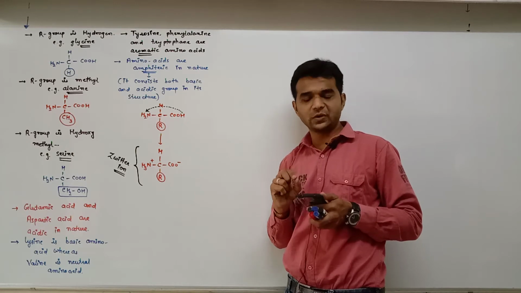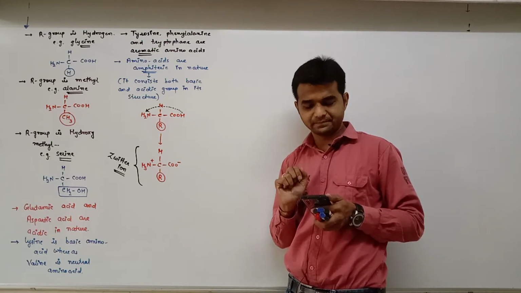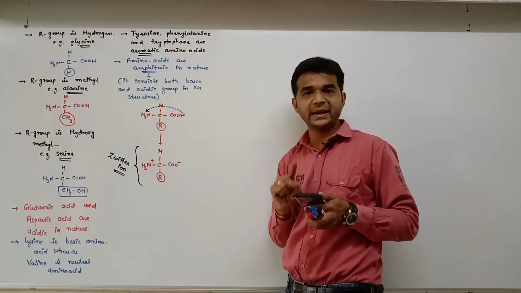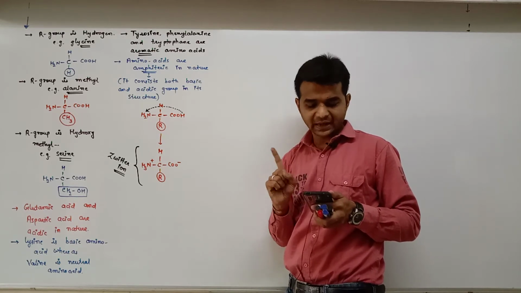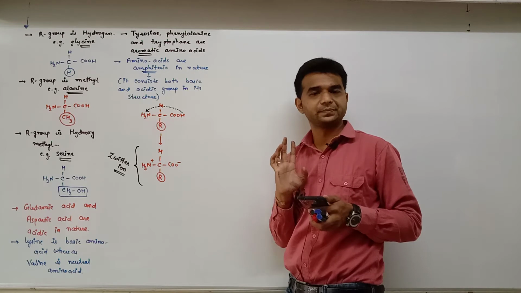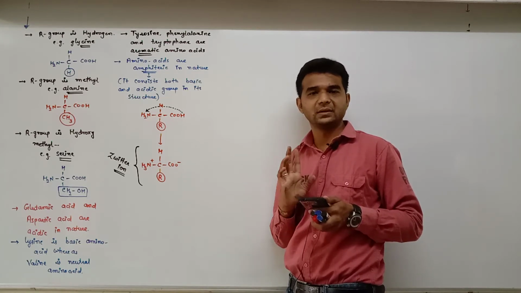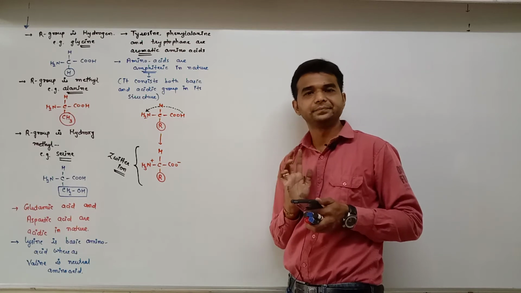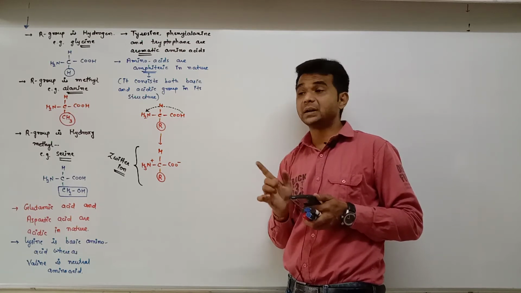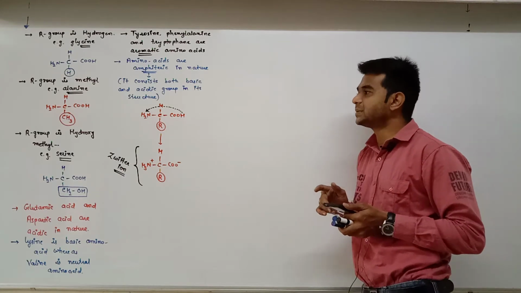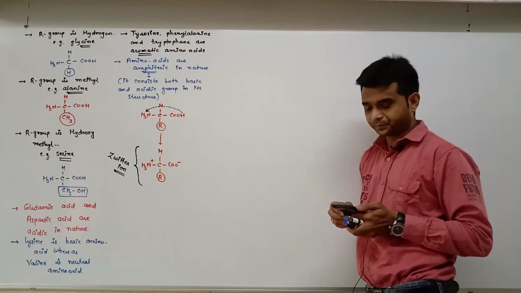So when you move from A to B to C, hydrogen is released. And when you move from C to B to A, hydrogen is added. Okay, but the B form is the Zwitter ion. So this is the most important thing.